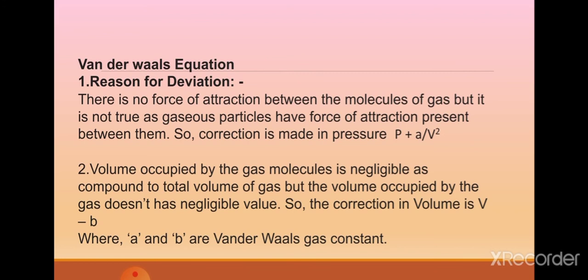So a correction is made in pressure: when we write the formula PV = nRT, instead of P we write P plus a/V². Second reason: the volume occupied by the gas molecules is assumed negligible compared to the total volume of the gas, but the volume occupied by the gas molecules does not have a negligible value. So the correction of volume is: where we write V, we write V minus b. And here a and b are van der Waals gas constants.